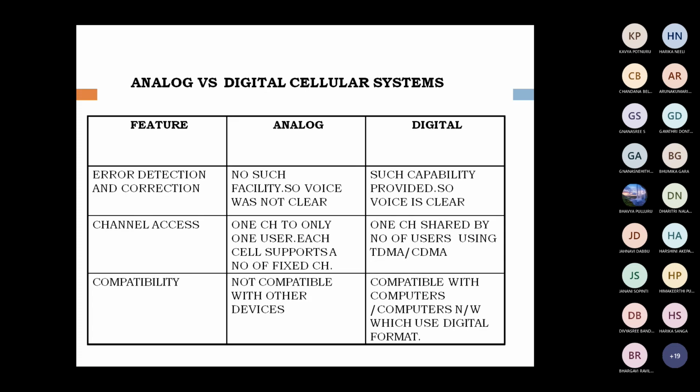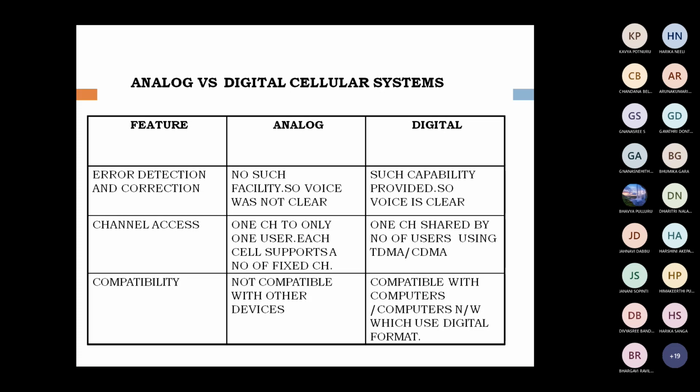Next feature is error detection and correction. Is there any error detection and correction in analog systems? No. Why? Because we transfer only voice through analog systems. But in digital systems, error detection and correction techniques are available. The basic techniques in digital systems are the parity bit method, you know what is meant by parity bit method, and another one is CRC, cyclic redundancy check.